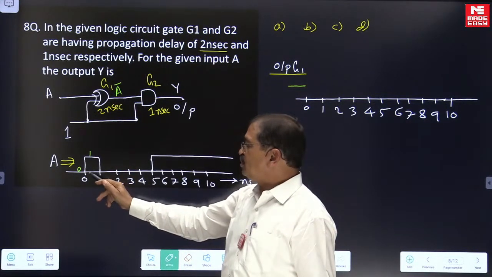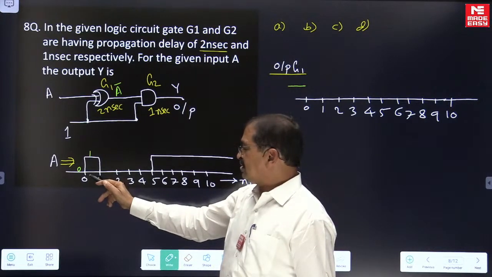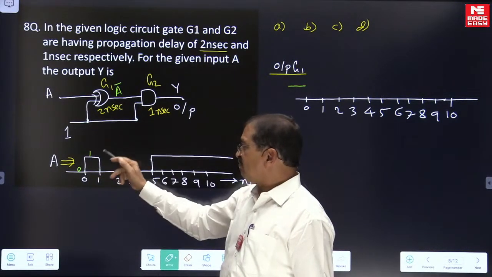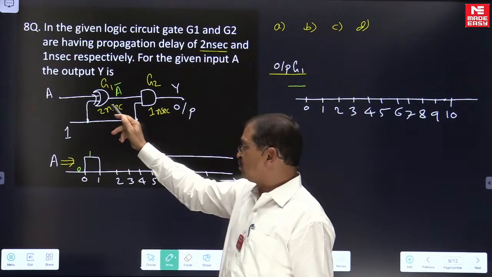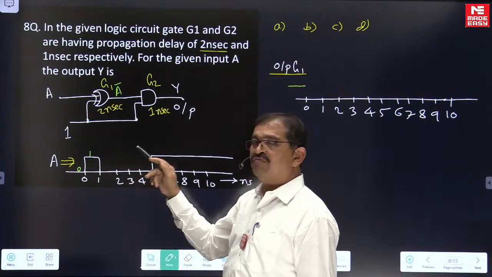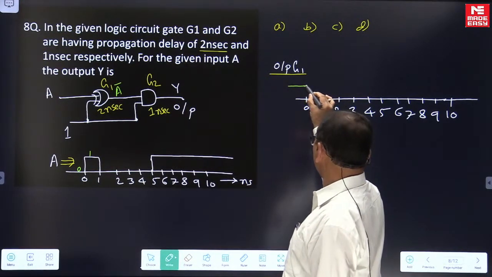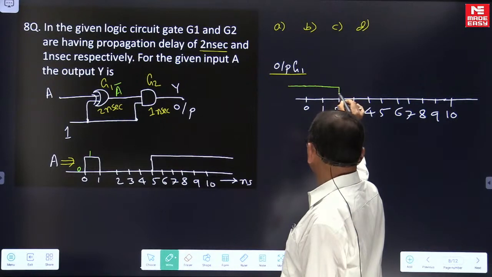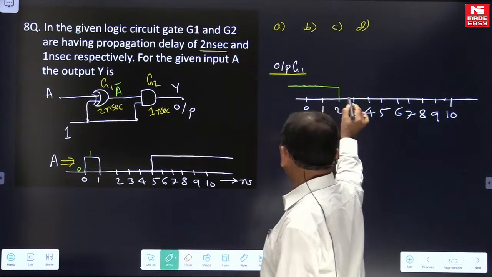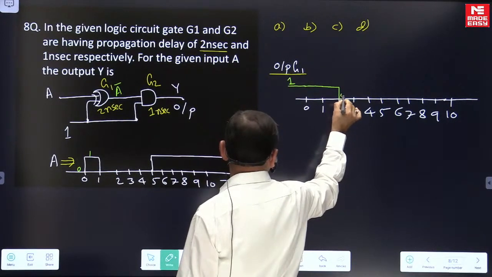So the input is changing 0 to 1 at 0, so we are having the effect of this when we are reading from this G1 output. We are having this effect only after 2 nanoseconds. Hence, what is the output we are having? That output is coming to be 0 after 2 nanoseconds.